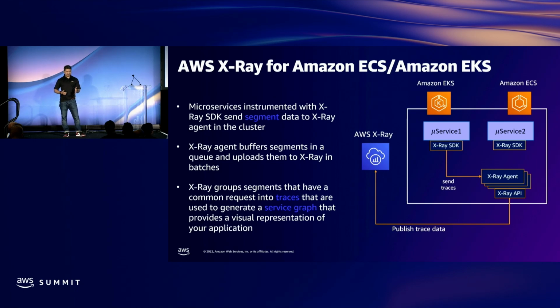For X-Ray, the X-Ray SDK will send all the data from your application pod or microservices to the X-Ray agent running as a daemon set in your node, and then it will buffer all the segments and upload them to the AWS X-Ray service. X-Ray groups segments that have a common request, we already saw this, the traces, the end-to-end service graph, and it provides a visual representation of your application.